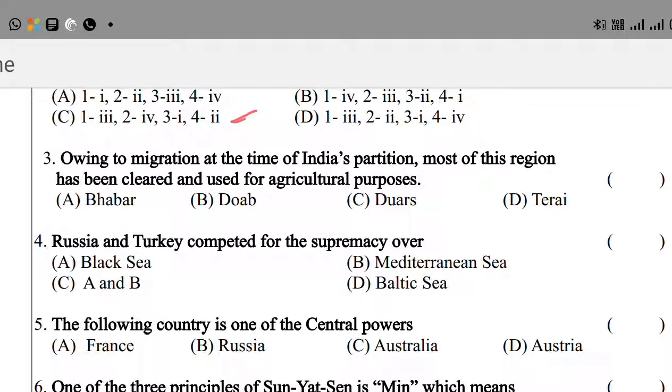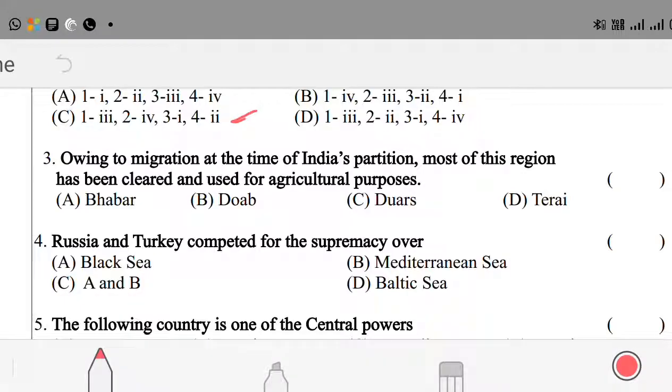Question number 3. Owing to migration at the time of India's partition, most of this region has been cleared and used for agriculture purposes. Option A, Bhabar. Option B, Doab. Option C, Doars. Option D, Terai. Option D is the right answer.